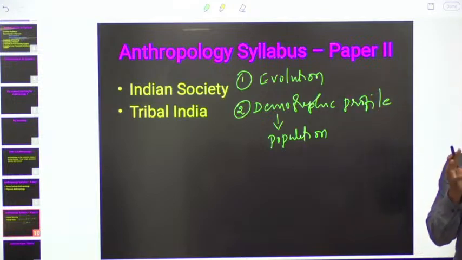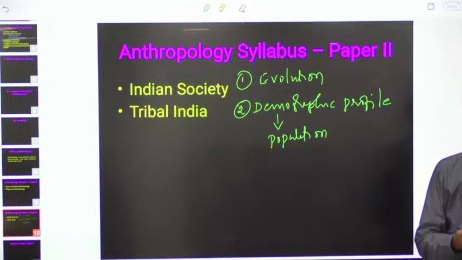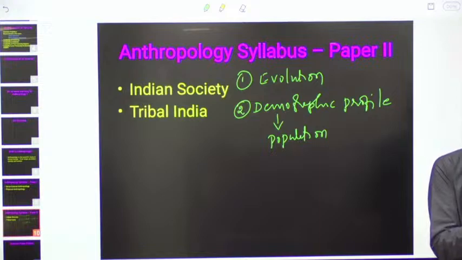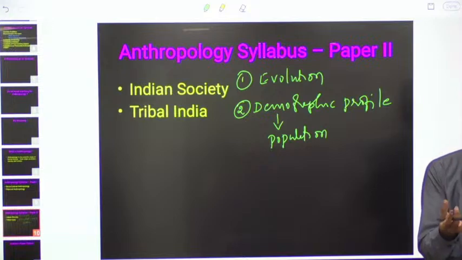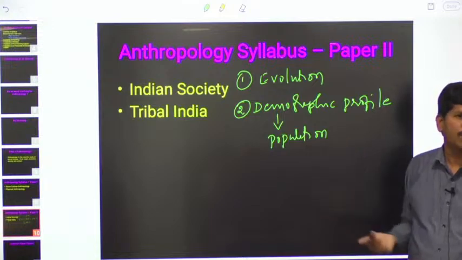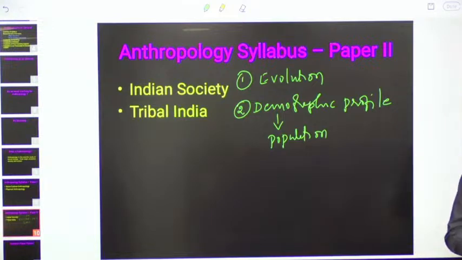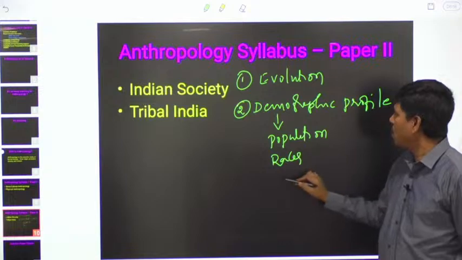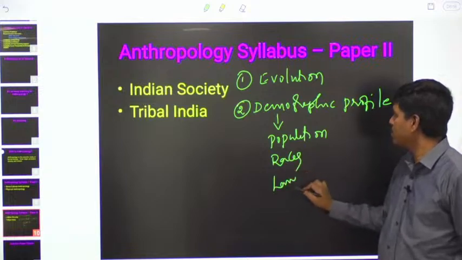And at the same time, the quality of the population also changed. Quality of the population means proportion of males and females, proportion of people working, how many people worked in the primary sector, secondary sector, tertiary sector. Primary sector means agriculture, secondary sector industry, tertiary sector means services sector. Over a period of time, how the composition changed based on age, sex, occupation, we'll study. After that, in India, how many races are there? How many languages are there?